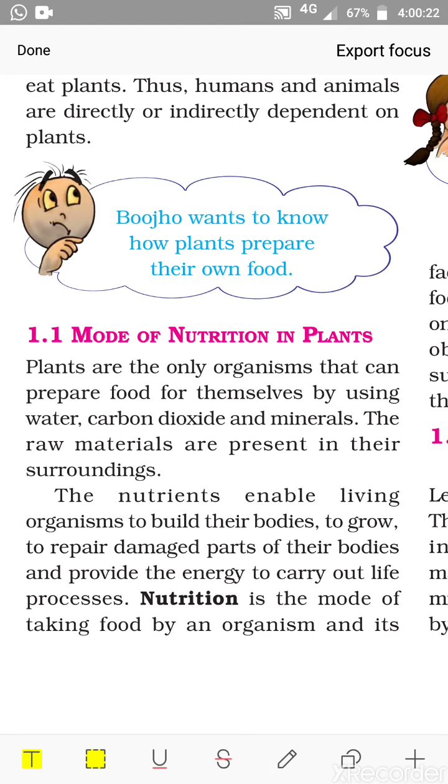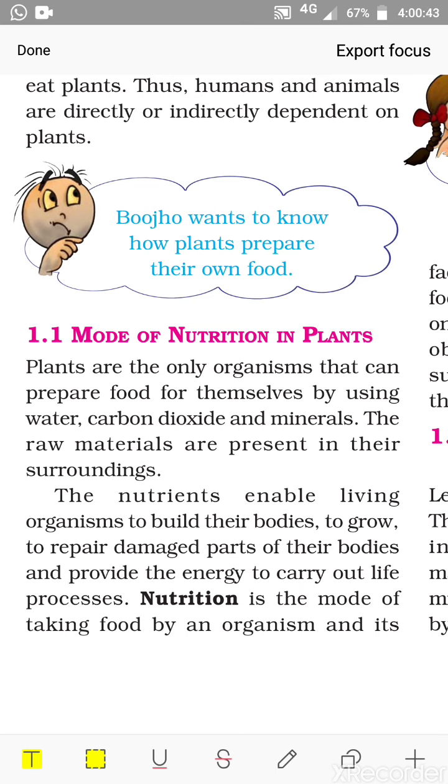What are the raw materials? Water, carbon dioxide and minerals. And from where do they get them? They get them from their surroundings. The nutrients enable living organisms to build their bodies, to grow, to repair damaged parts of their bodies and provide the energy to carry out life processes.